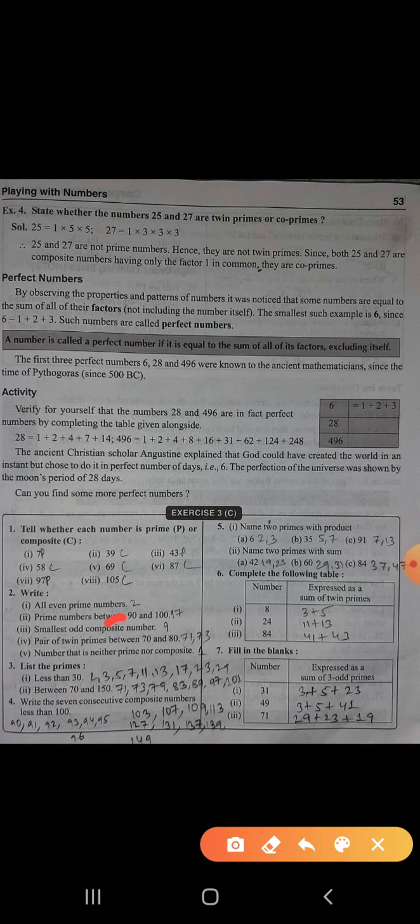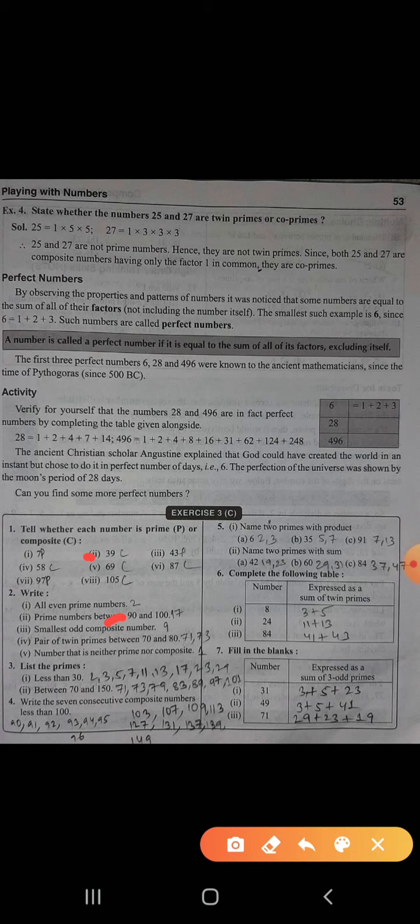Prime numbers that differ by 2 are called twin primes. Obviously 25 and 27 differ by 2, but these two numbers are what? They are not prime numbers. See their divisors: 1 into 5 into 5. See, the definition is what?